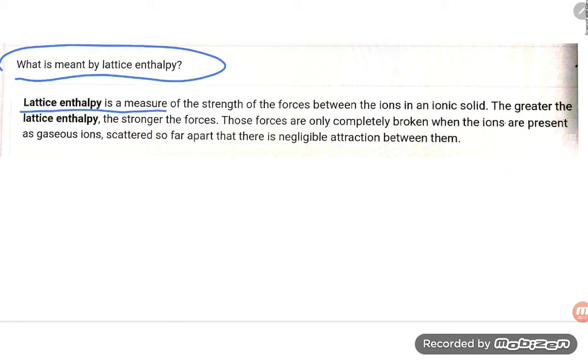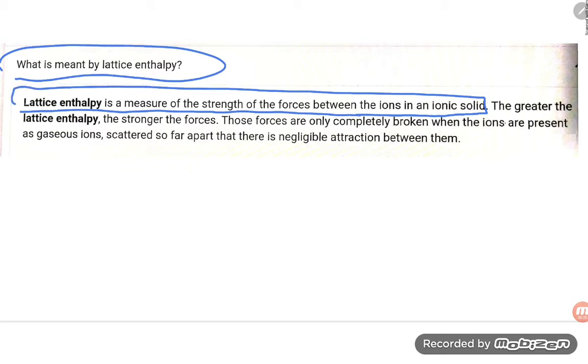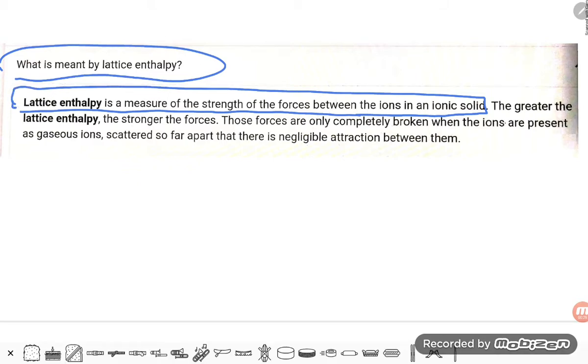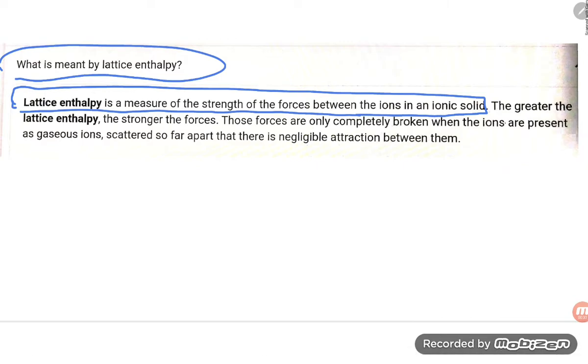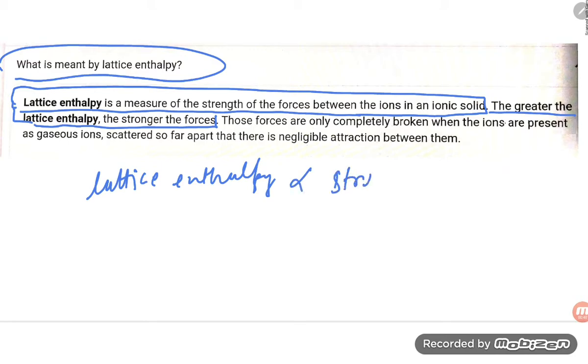Lattice enthalpy is a measure of the strength of forces between ions in an ionic solid. So by lattice enthalpy, what we get is the strength of the ionic bond. Next point: the greater the lattice enthalpy, the stronger are the forces. Lattice enthalpy is proportional to the strength of the ionic bond. So if the lattice enthalpy is high, the ionic bond will be strong.